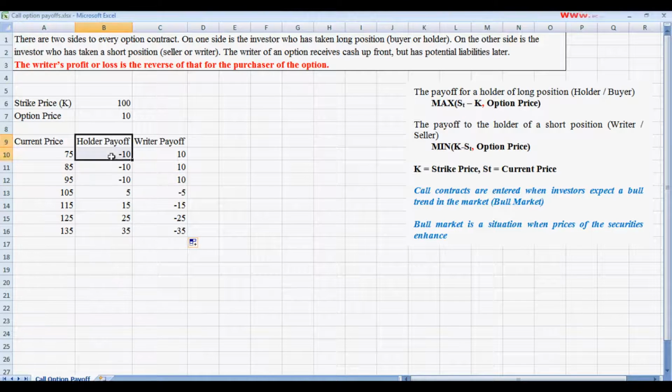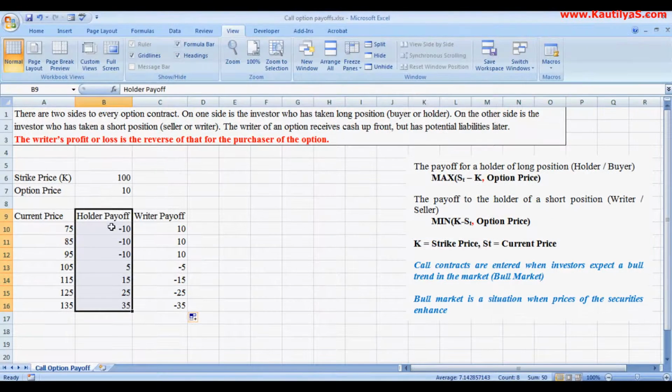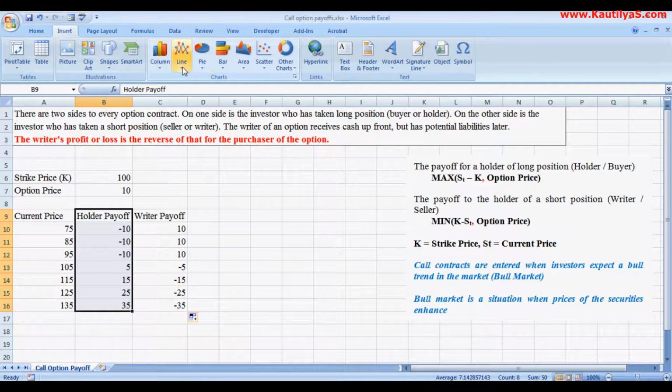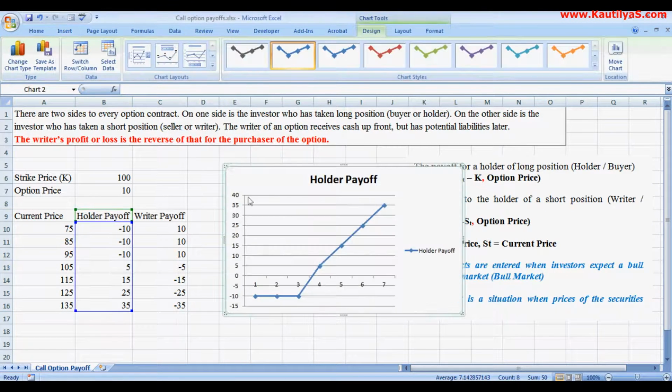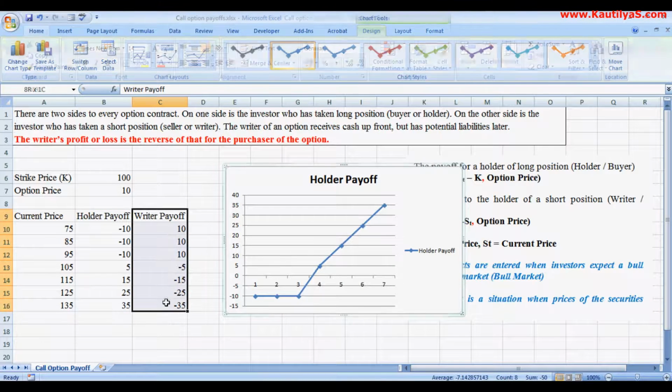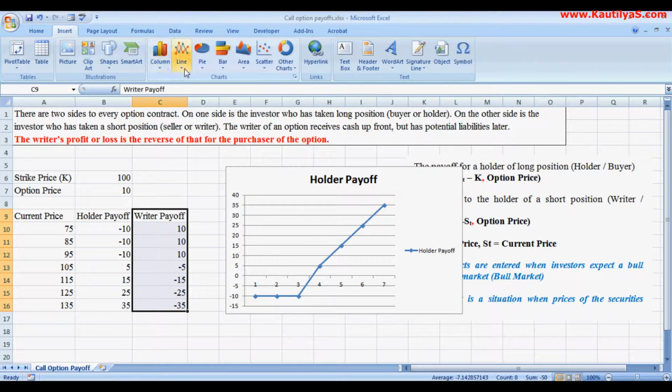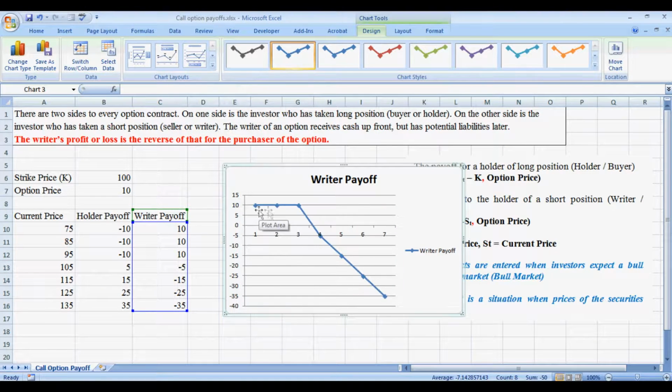If we plot this in a graph, this is how it is presented. Your loss is limited, whereas profits are unlimited in the case of a holder. Whereas in the case of a writer, his profit is limited, whereas loss is unlimited. This is how we calculate the payoffs for the holder and writer in a call contract or a call option.